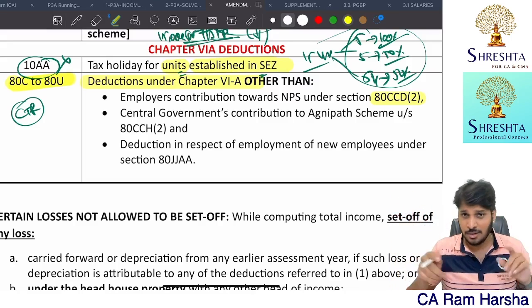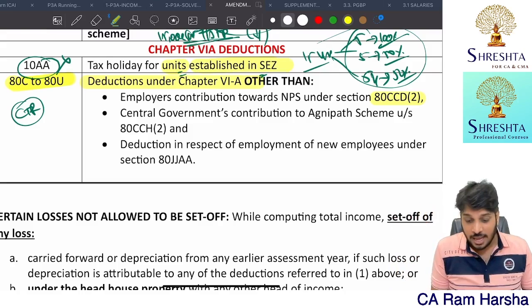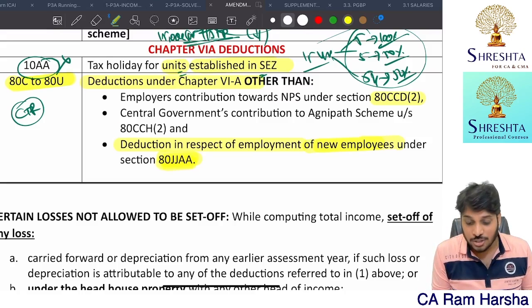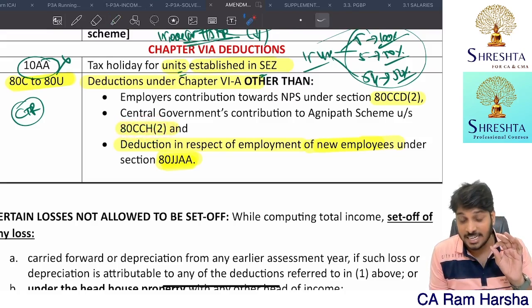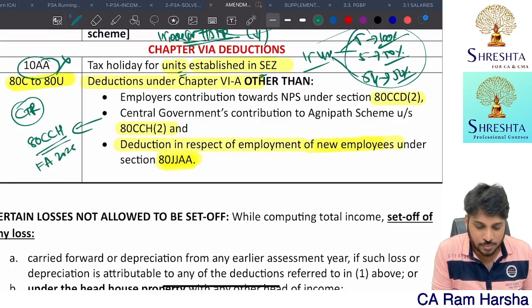There are some limits, which you will understand in the deductions related marathon. And deduction under 80JJAA for recruiting new employees, that deduction you will get. You will also get deduction for central government contribution under section 80CCH subsection 2, the Agnipath scheme. This section 80CCH is added in the new Finance Act 2023.